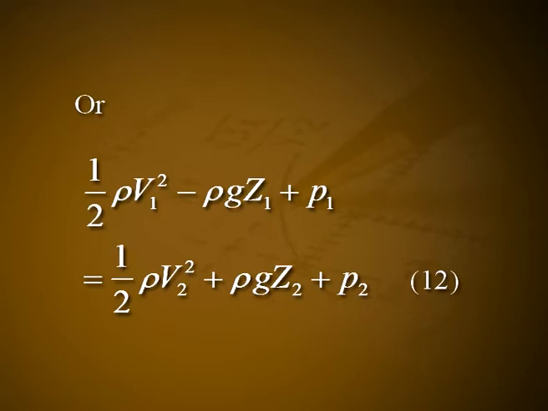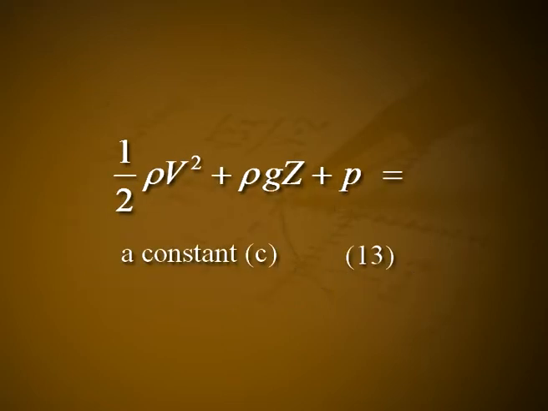Equation 12, or equation 13 equivalent to it, is called Bernoulli's equation. Although we obtained this equation for an ideal liquid, it is obeyed sufficiently well for real liquids in which the internal friction is not very great. One can also derive Bernoulli's equation directly from the energy conservation principle.